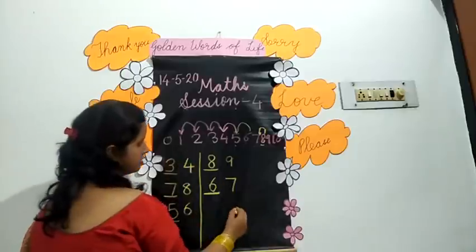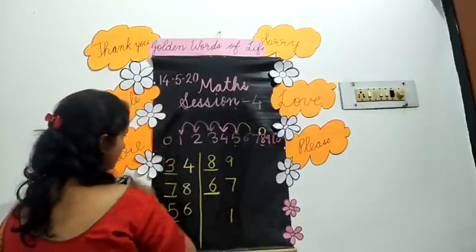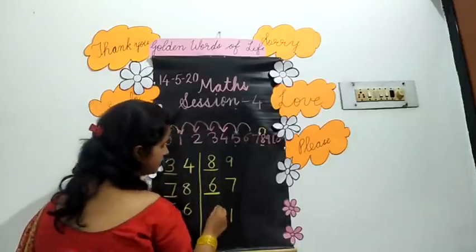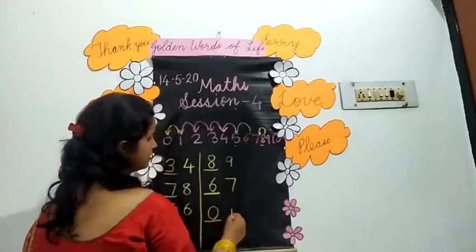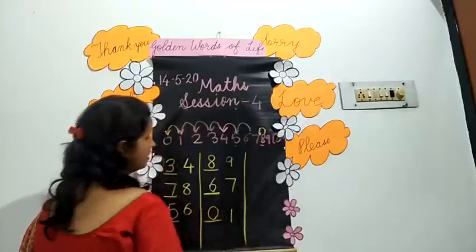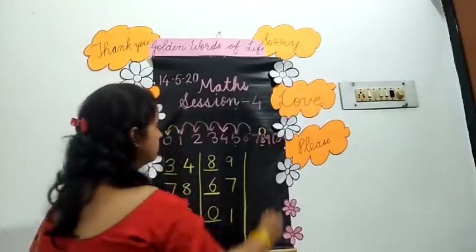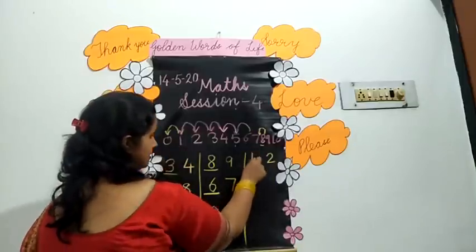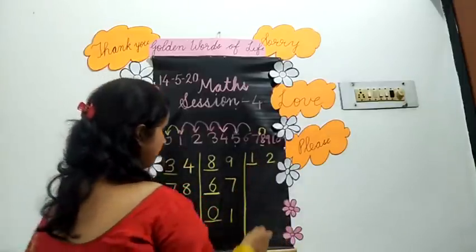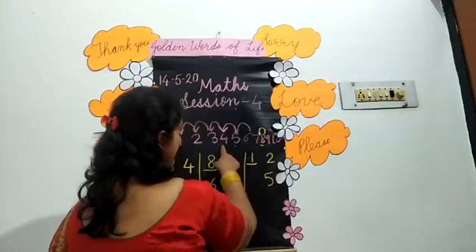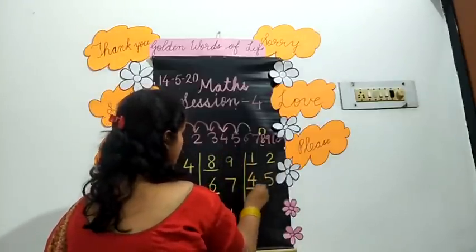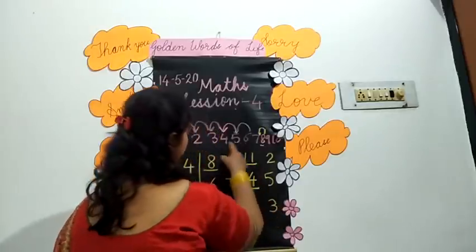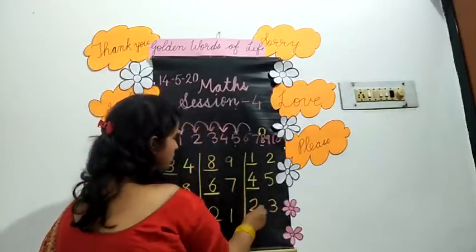Number 1 has written. Which number is coming before 1? 0. And the last number, now 2 has written. Before 2, 1 is. Then 5. Before 5, 4. Then 3. And before 3, 2.